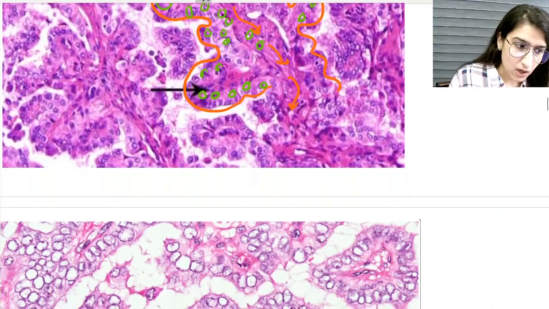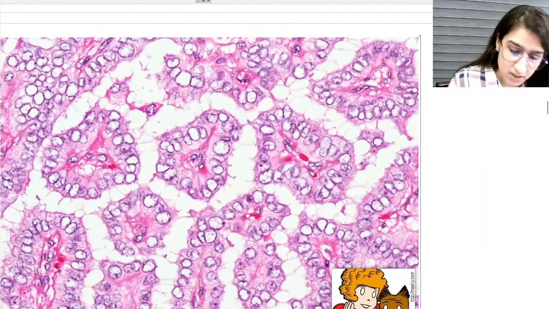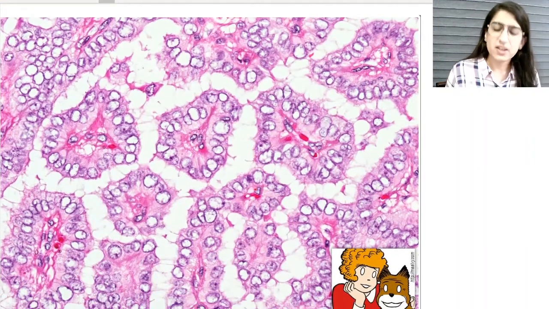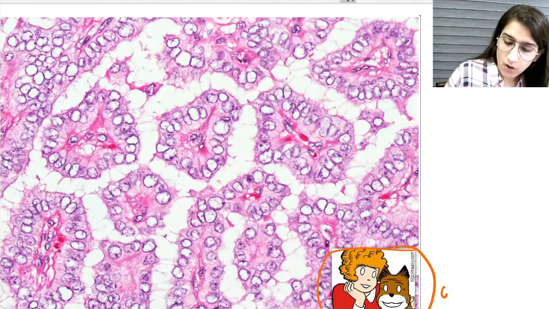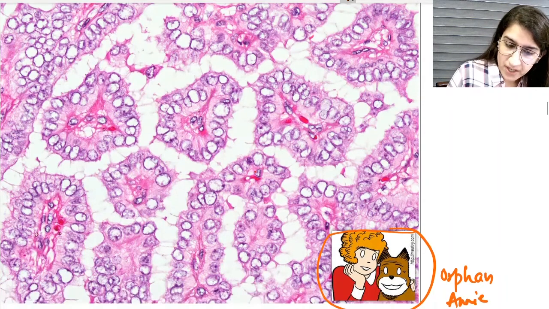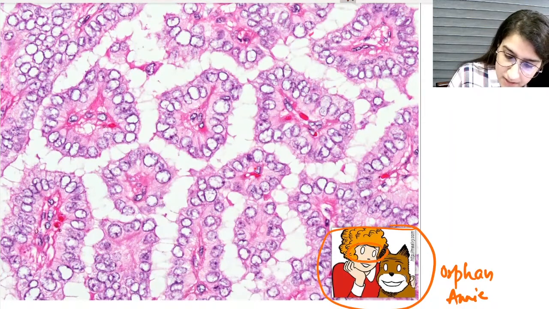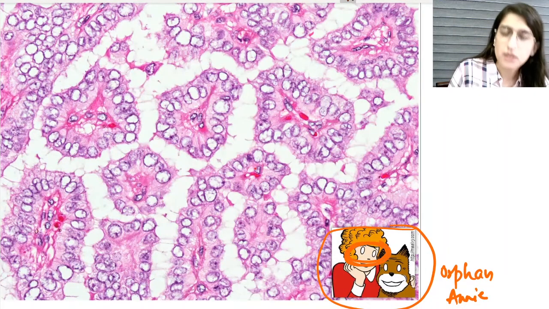Now I am moving to this histological picture. What am I seeing here? I told you that there is a cartoon character. If you look at this cartoon character, this is Orphan Annie, and this is the Orphan Annie eye. Can you appreciate the eyes? The eyes are empty.